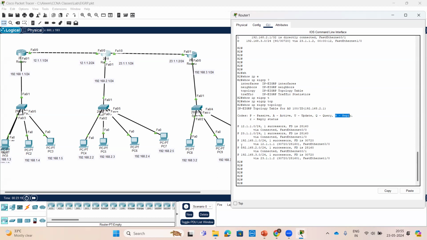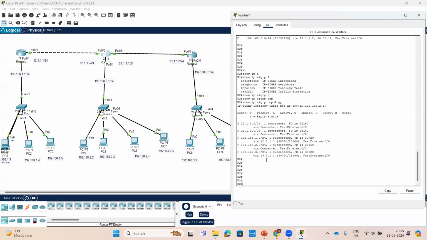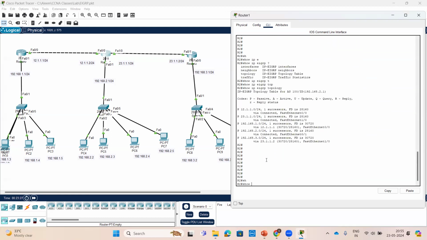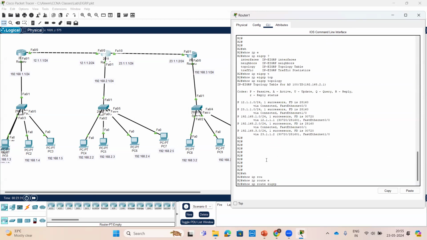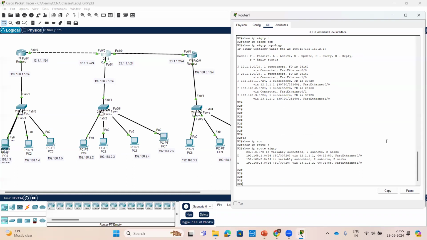This is our EIGRP topology table. If you want to check the particular EIGRP routes, use show ip route eigrp. With the help of show ip route eigrp, you can check only the EIGRP table. Only the EIGRP table you can check with this command.